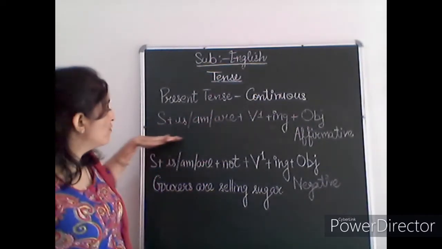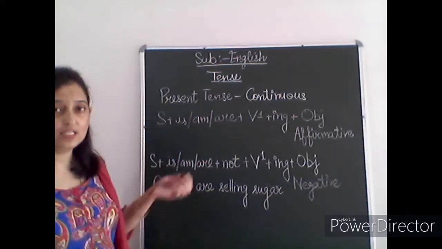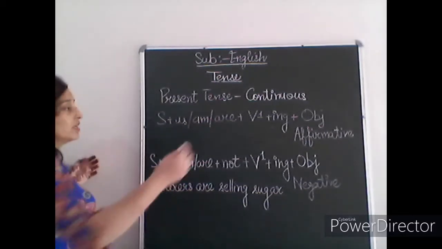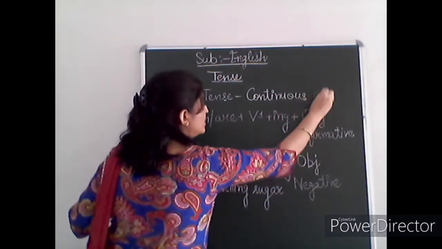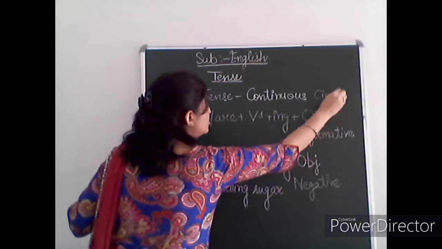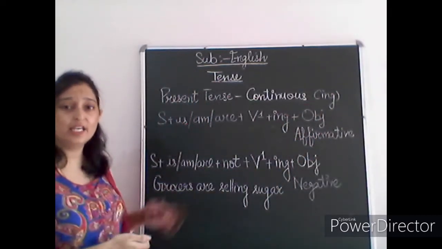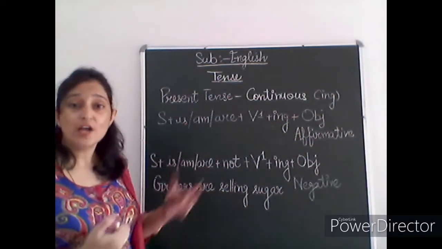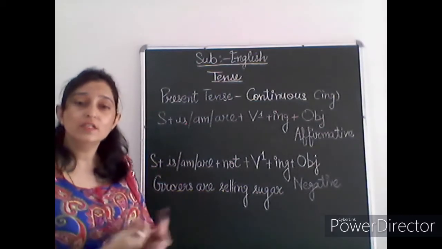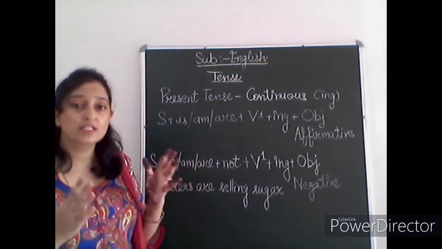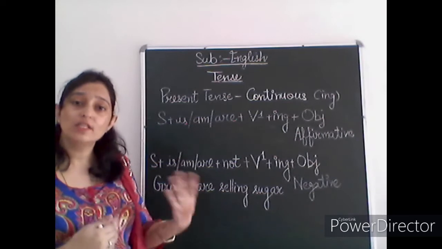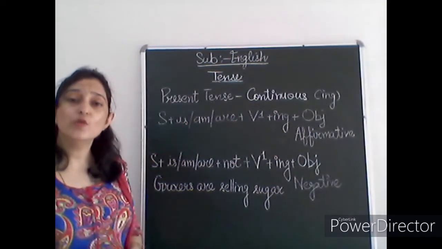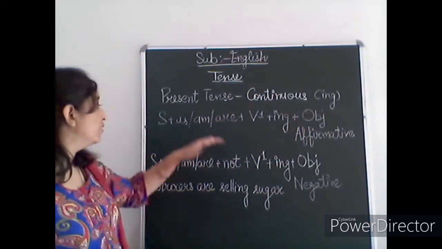Which thing here indicates that this is the continuous category? You can simply identify this by writing ing. ing indicates that this is the continuous category, and further you can identify whether this is the past category or the future category just by looking here.